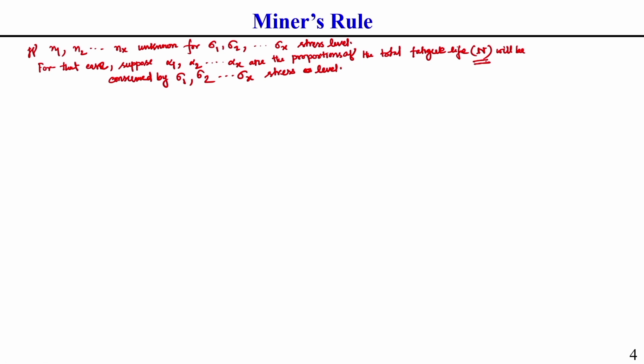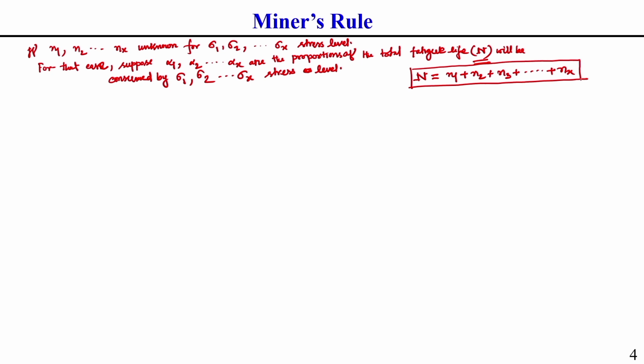Here one thing you should keep in mind is that this N is the total fatigue life, which is equal to N1 plus N2 plus N3 plus Nx.